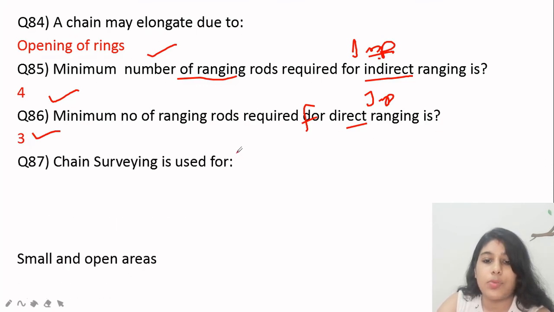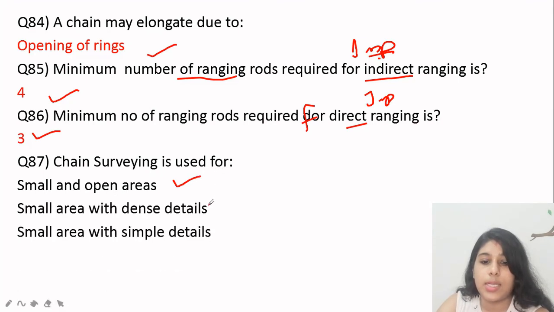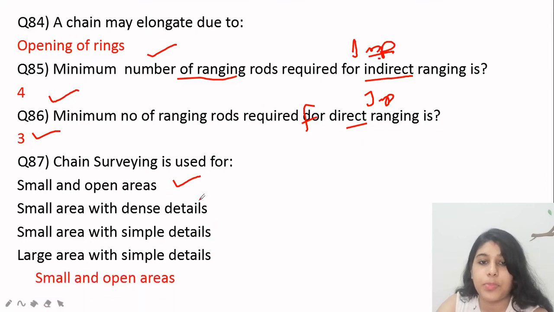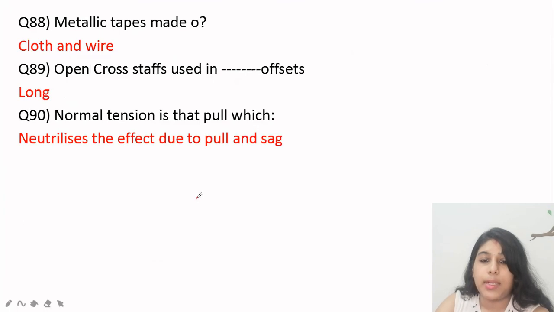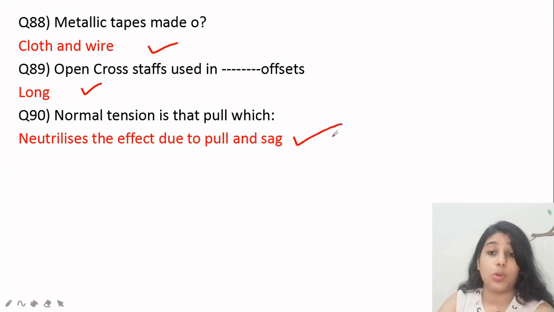Next, chain surveying is used for small and open areas. Then the other options are small area with dense details, small area with simple details, large area with simple details. All are the options, but the answer is small and open areas. Next, metallic tapes are made of cloth and wire. Open cross staffs are used in long offsets, and normal tension is that pull which neutralizes the effect of pull and sag. These all MCQ questions we have already discussed before. So please go back and rewatch the session if you haven't worked it till now.